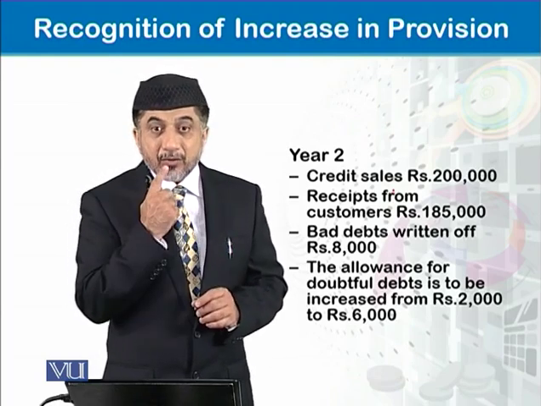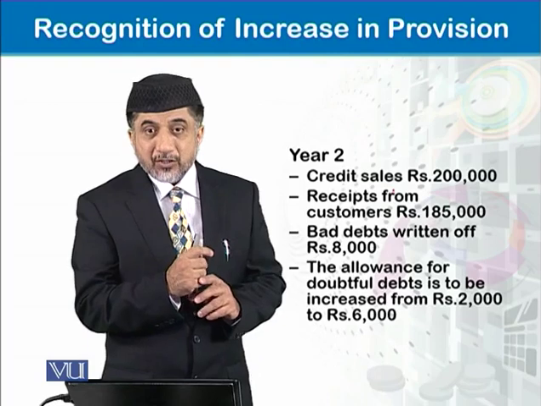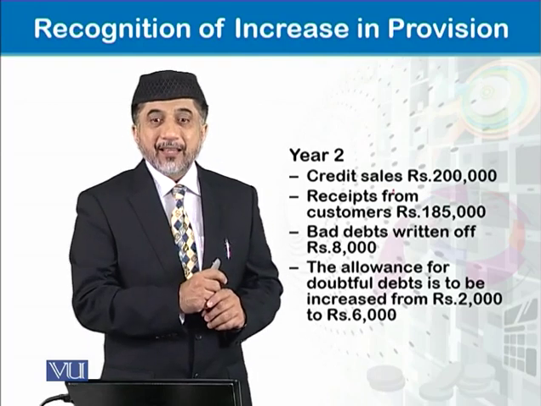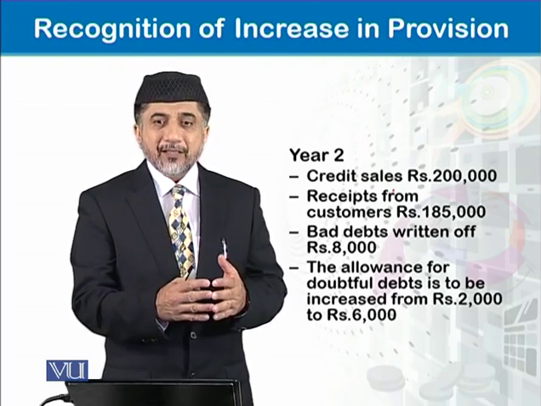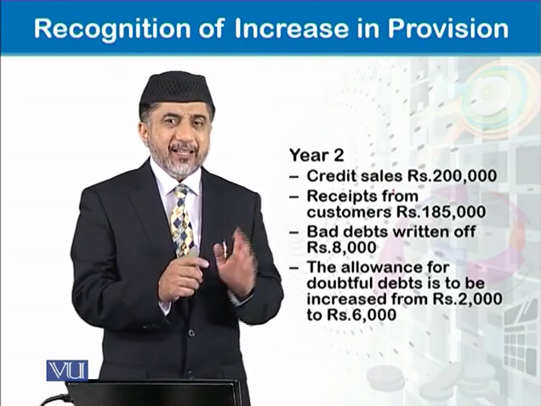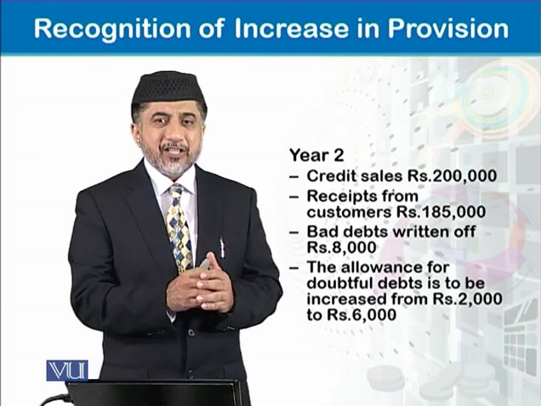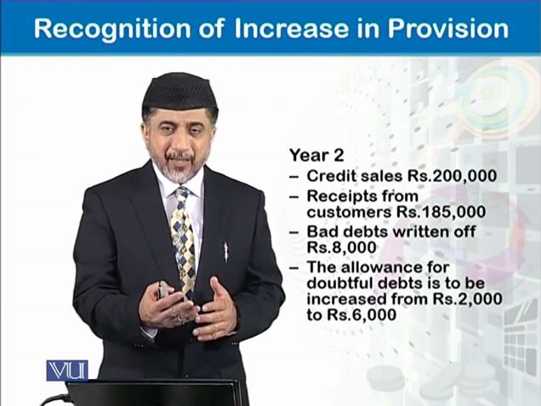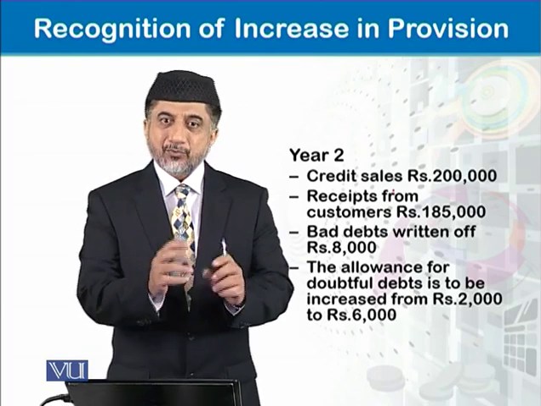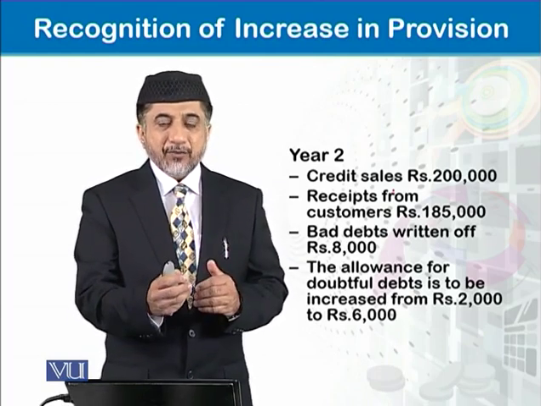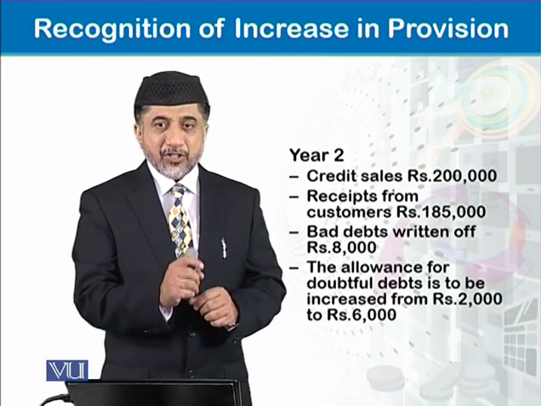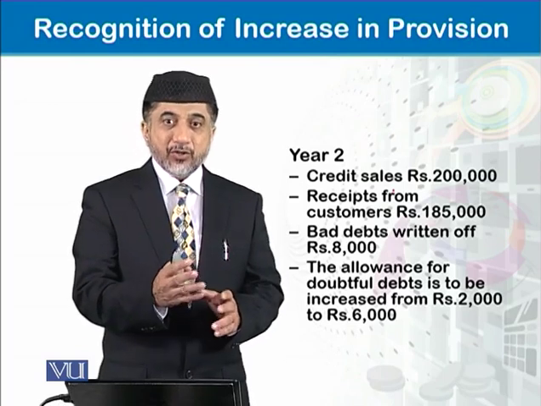Here again, we are not talking about the complexities of the calculation, what the percentage should be and how this should be calculated, as we have discussed already, aged debt analysis and specific and general provision. Just for the sake of ease, once we have calculated the amount, experts have told us that this much should be the percentage of the provision for doubtful debts.